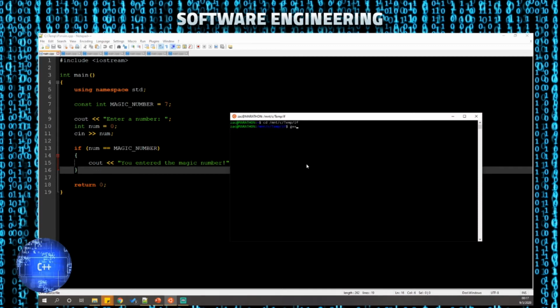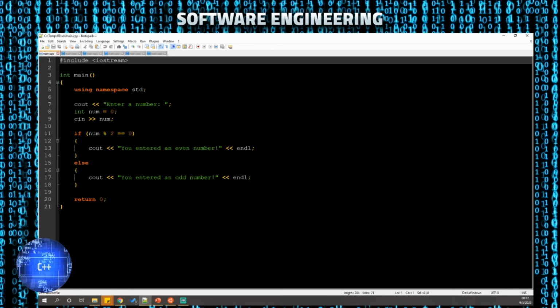So compiling it again. Right, so just to show you what happens if I don't enter the magic number, it just exits. If I do enter the magic number, boom, we get the magic number. Right, so moving on to the next example.